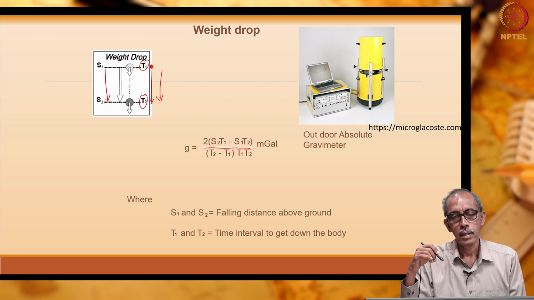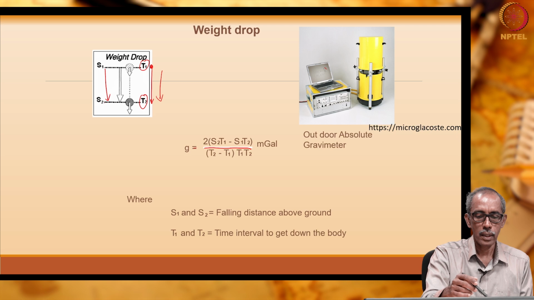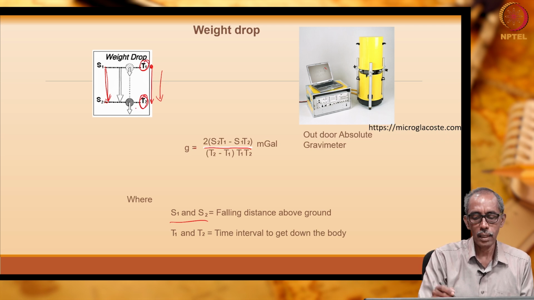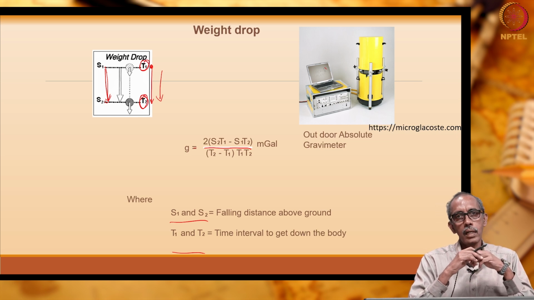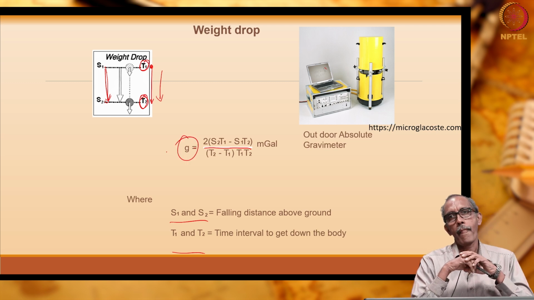This method is known as the weight dropping method. So, here is the distance and the time interval, and using them we are able to determine the acceleration due to gravity.